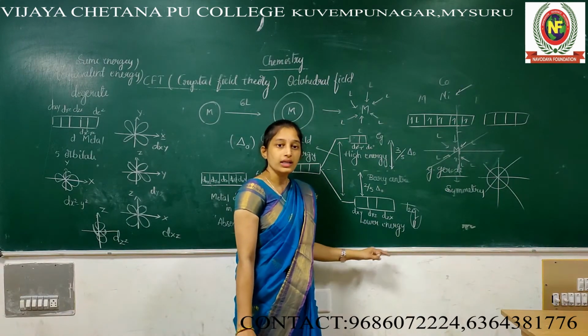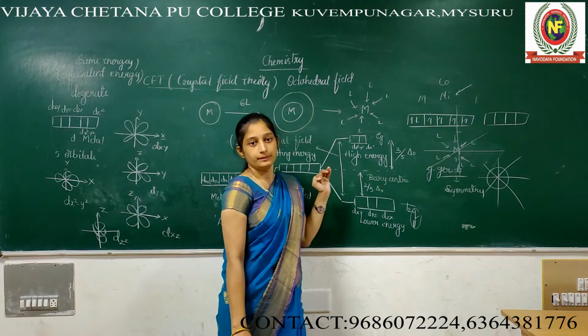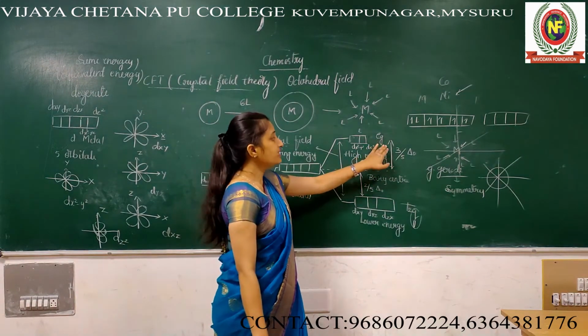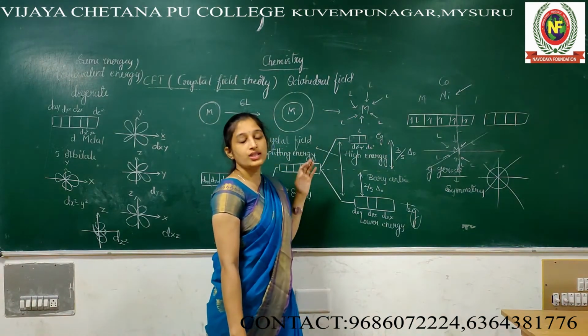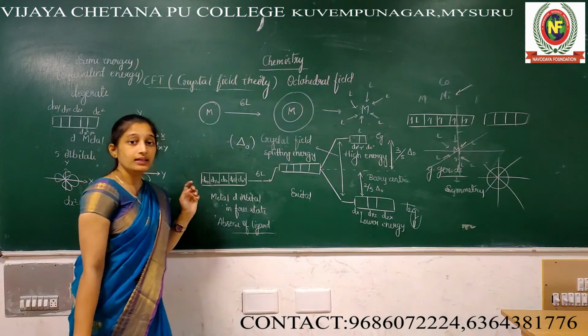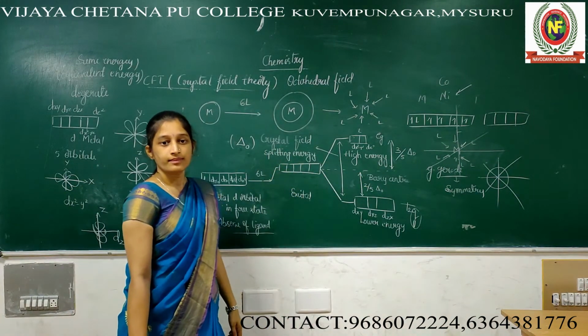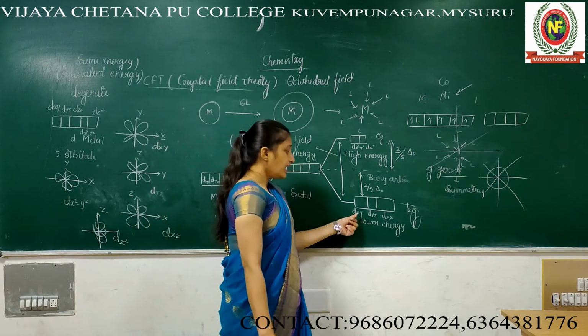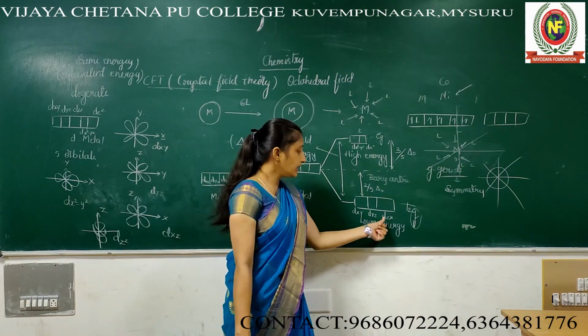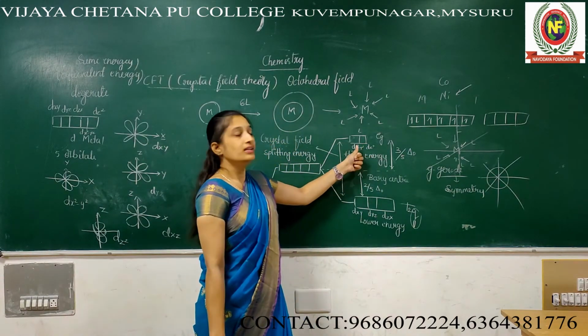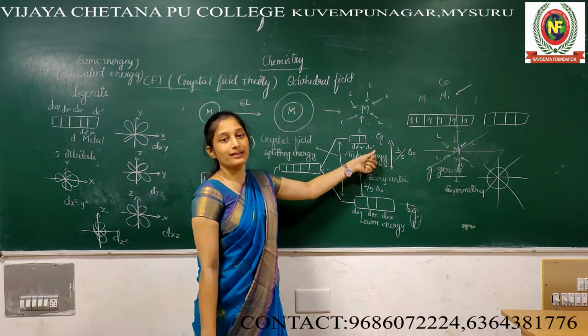It's always lower in energy than the barycenter. And the EG set is always higher in energy than the center. T2G mainly contains dxy, dyz, dzx, and this one contains dx square minus y square and dz square.